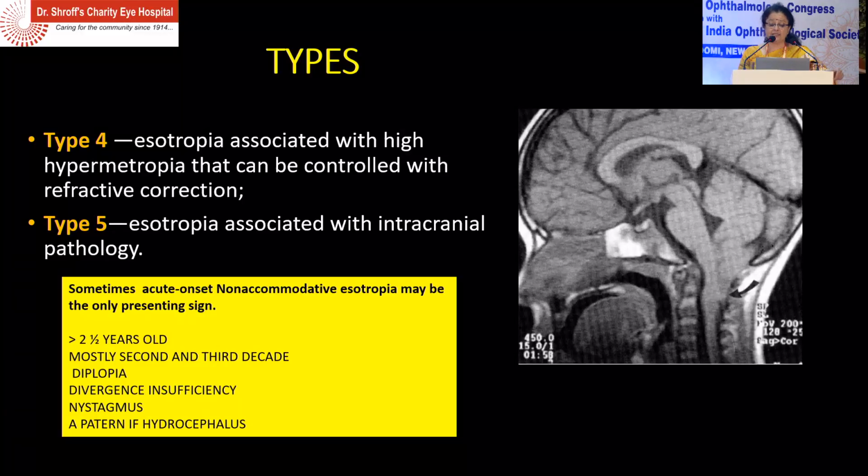Now, one variety is type 4, which is associated with high hypermetropia that can be controlled with refractive error correction, and type 5, which can be associated with intracranial pathology. So if you have a child older than 2.5 years, mostly in the second and third decade, with diplopia, divergence insufficiency, nystagmus, and an A pattern, kindly do an MRI.